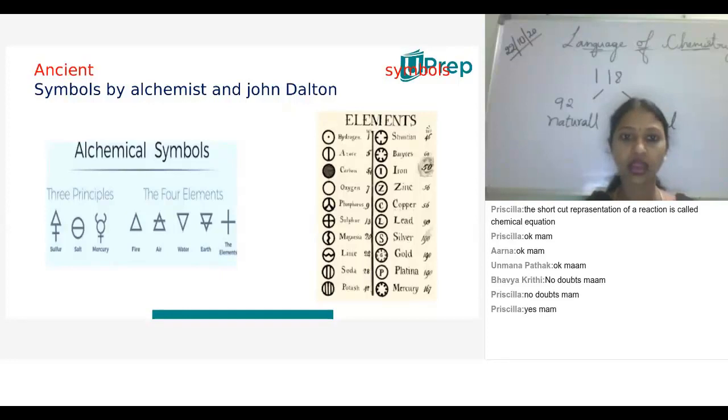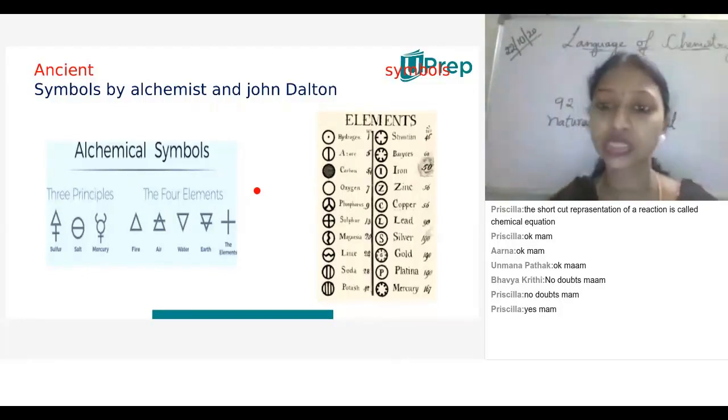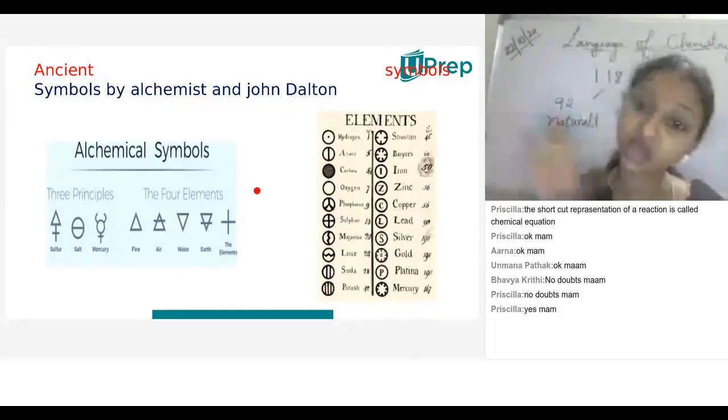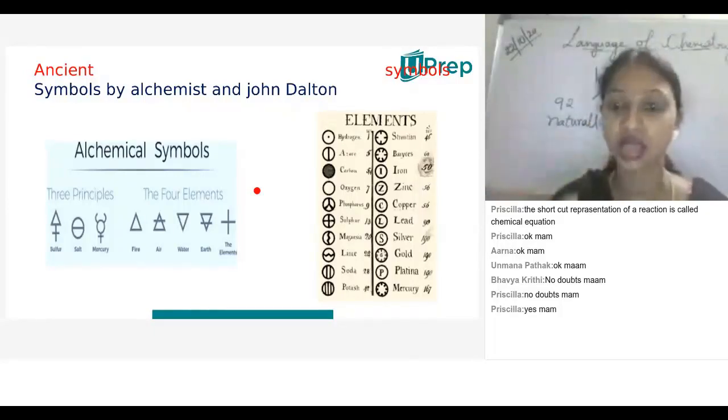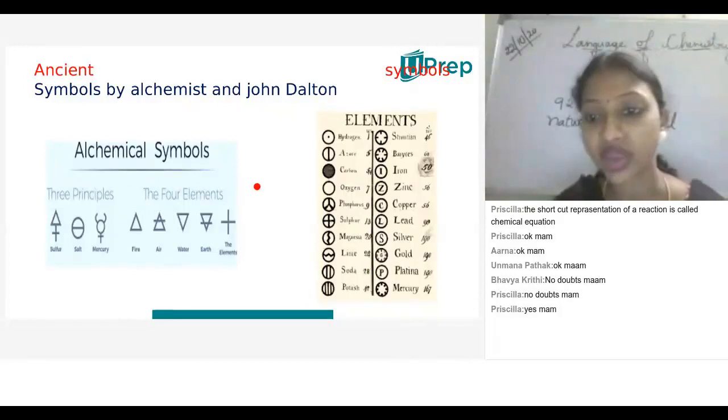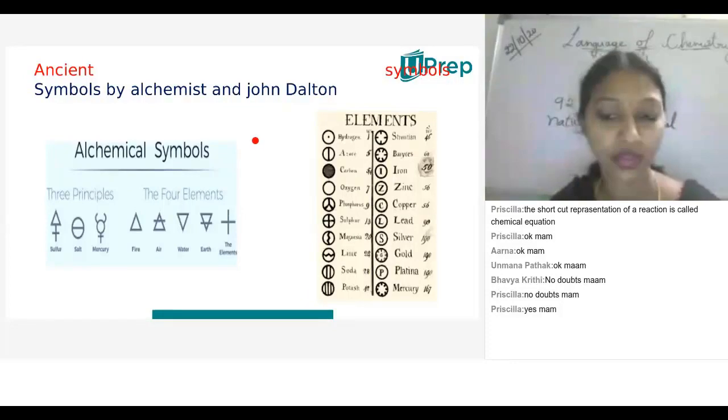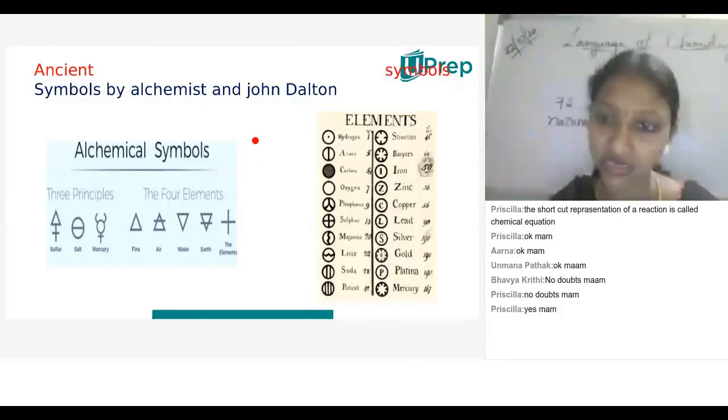Yes, Arna, you can ask, dear. What is the symbol of hydrogen? Is it H, or is it a circle with a dot in the middle? No. Those are the previous symbols, before the symbols we have learned. What we are learning now are the modern symbols. Before the modern symbols, we are now going to learn what work the previous scientists did. The symbol of hydrogen that you said, H, is exactly correct.